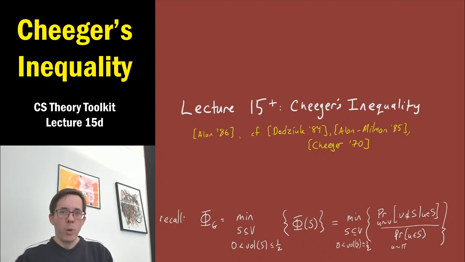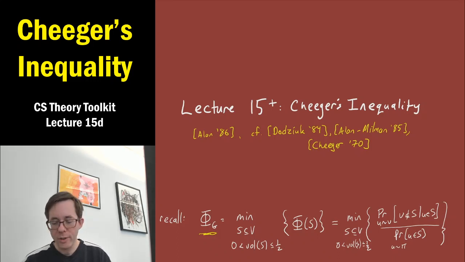So let me briefly recap what I've already told you about Cheeger's inequality. Cheeger's inequality is concerned with this quantity phi sub G, which is the minimum conductance of a graph G. It's the least conductance phi of S of any subset S of vertices in the graph. As I mentioned in the lecture, you have to restrict to sets S whose volume is not 0 and at most a half, okay?